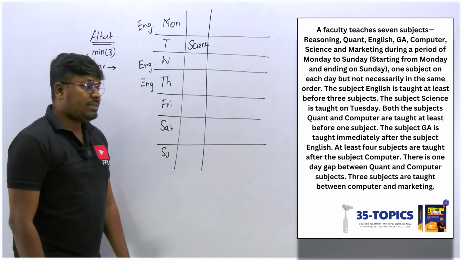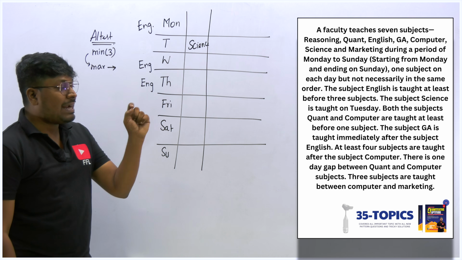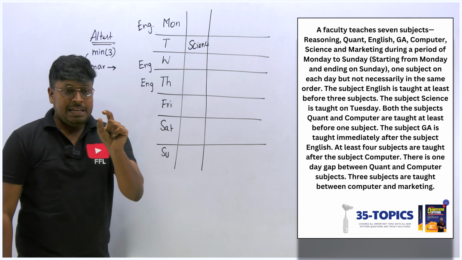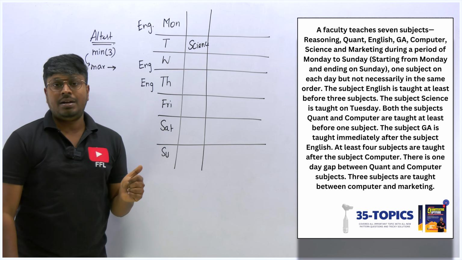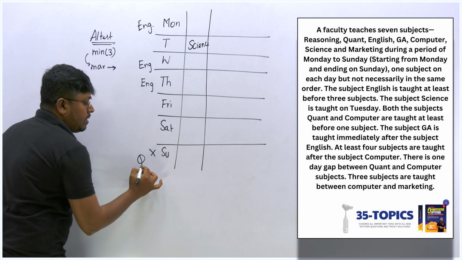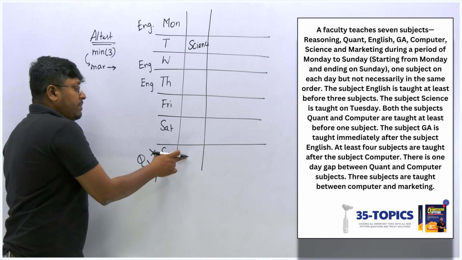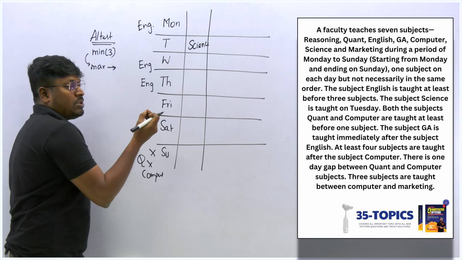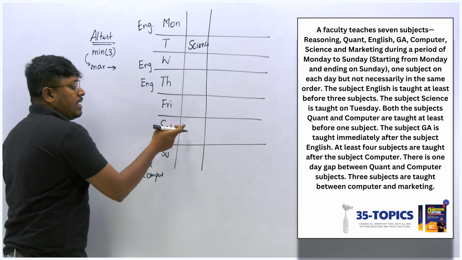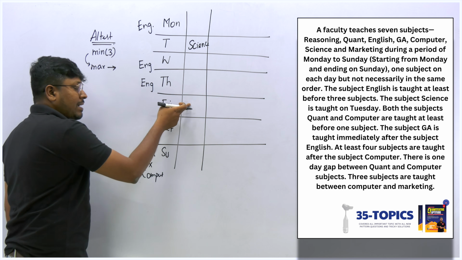What are the remaining points here? Both the subjects quant and computer are taught at least before one subject. Again, at least before one subject. That means minimum one subject should be taught before where quants and computer are placed. So that means quant and computer should not be on Sunday. Why? Because if quant and computer are on Sunday, then before these two topics at least one subject should be taught. If I fix quant here, then no subject will be taught before Sunday, right? So definitely quant should be placed here, one subject will be taught after this, or quant can be placed here.